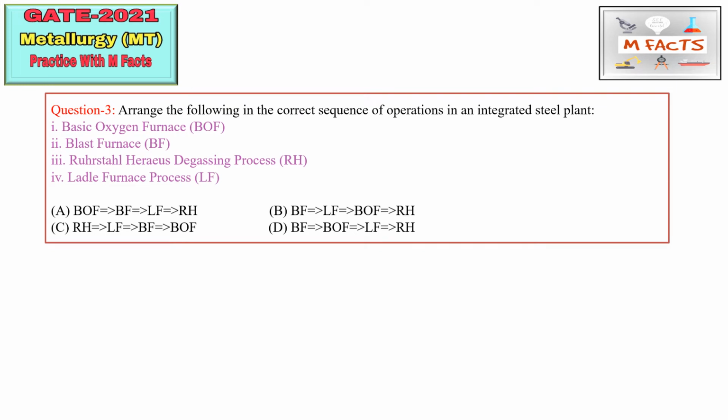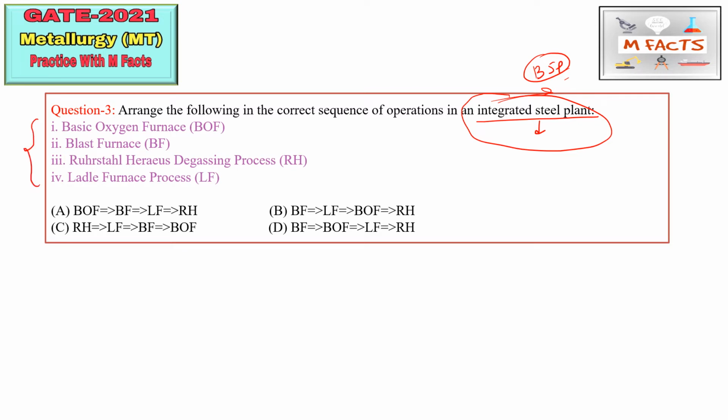The other question is from extractive metallurgy again. So this is the third question. Arrange the following in the correct sequence of operations in an integrated steel plant. So an integrated steel plant is basically a steel plant which starts from the raw material and produces the final products which are to be used. Okay, so this kind of plant is known as an integrated steel plant. That is basically SAIL, BSP, one of the examples of this, and there are many others in India also.